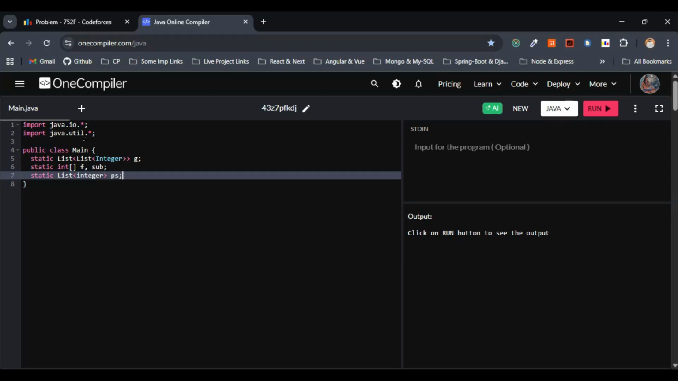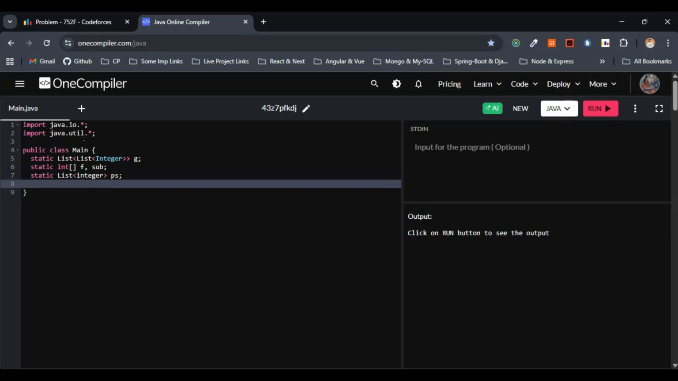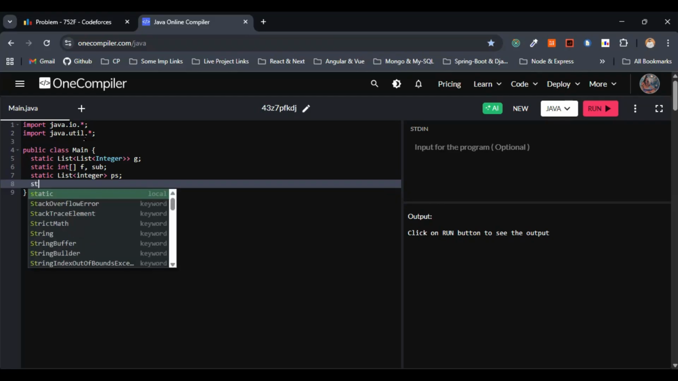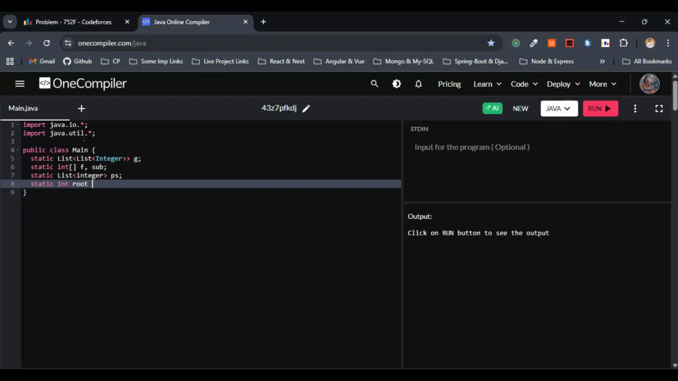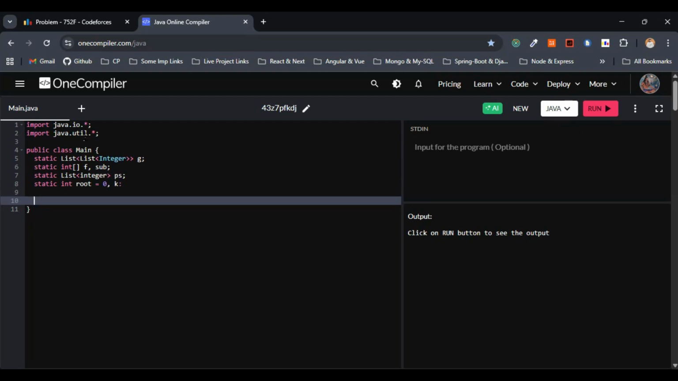So this is fine. Finally, let's go with the root that will hold the chosen city where we settle. So I'll just go with static here, and root equals 0 comma k. This is fine. Now let's do one thing.